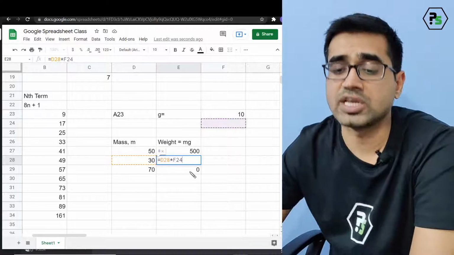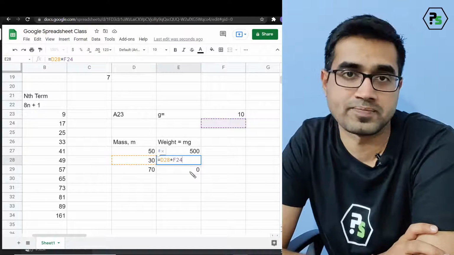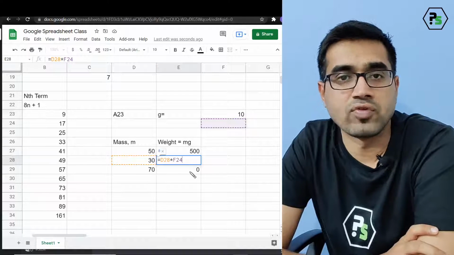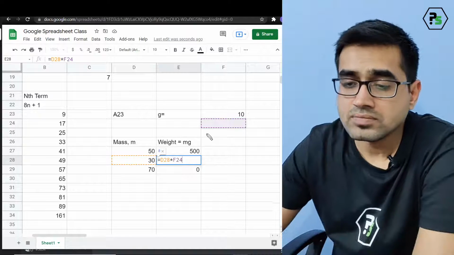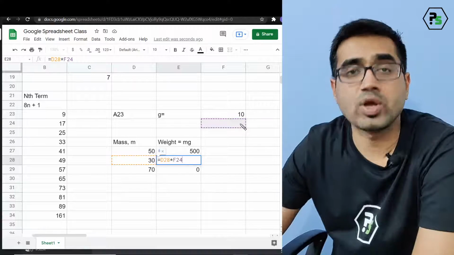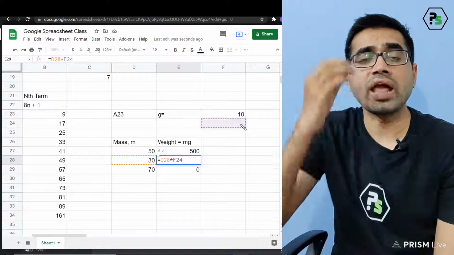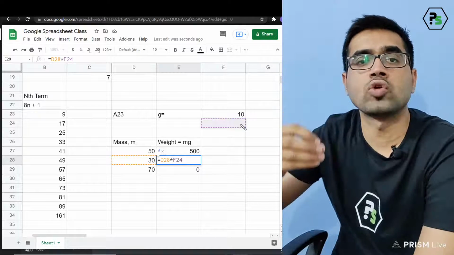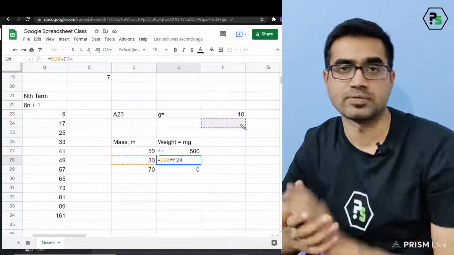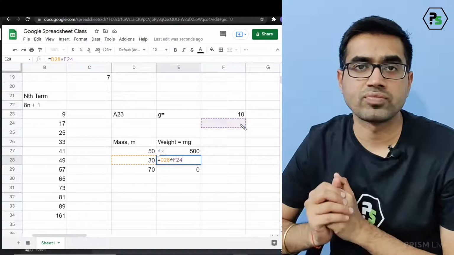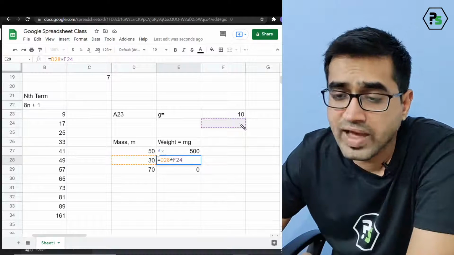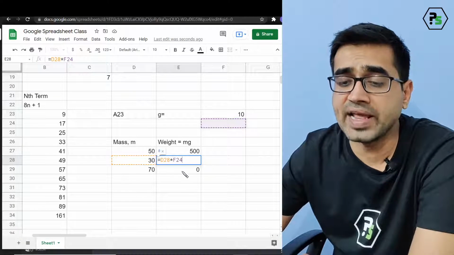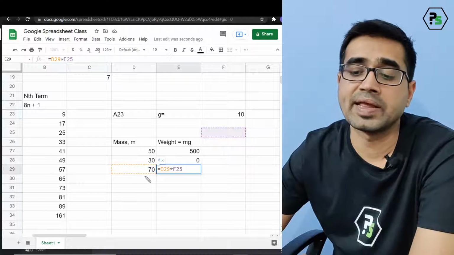This value has changed to F24, because when you drag vertically, understand the concept, it keeps on changing the row number without changing the column number. This means that this value will be taken and multiplied, and the next time this value will be taken and multiplied to this value.